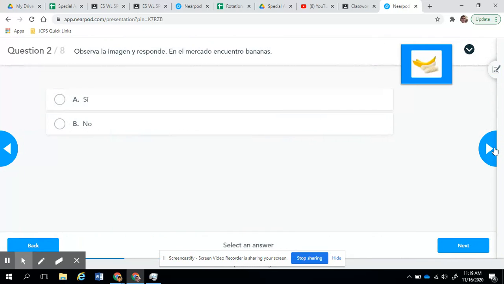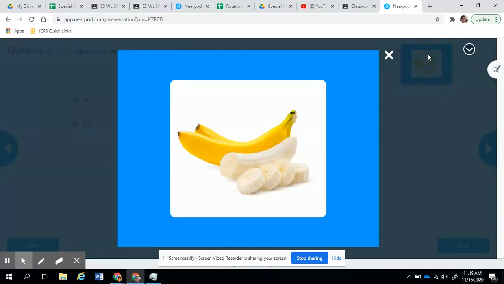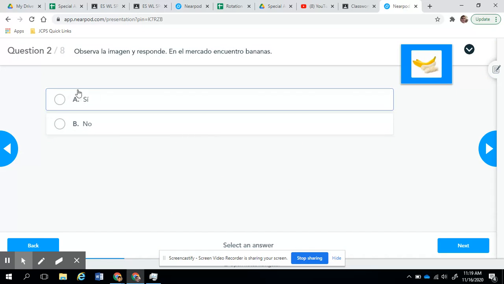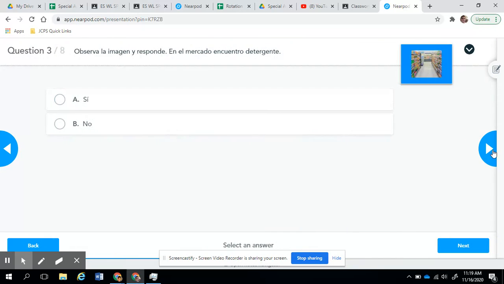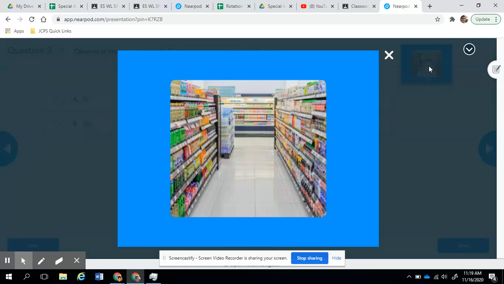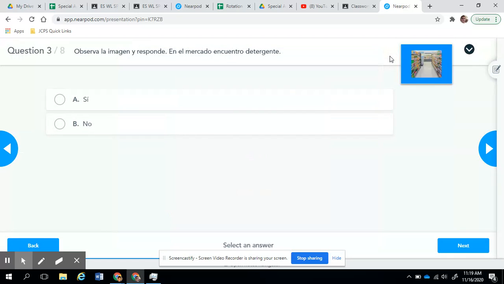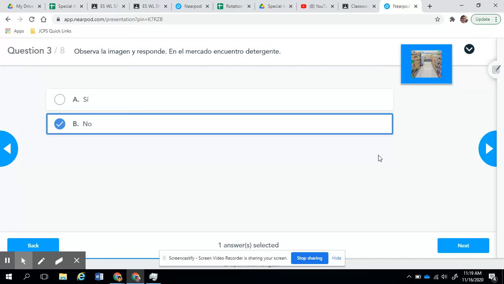So I go to the next one. En el mercado encuentro bananas. And what you have here is a banana. And so you say C. En el mercado encuentro detergente. So these don't look like detergent. I know it's hard to see the image, but you see these are soft drinks and water. And so this looks like juice and soft drinks. So probably the answer for that one is no.